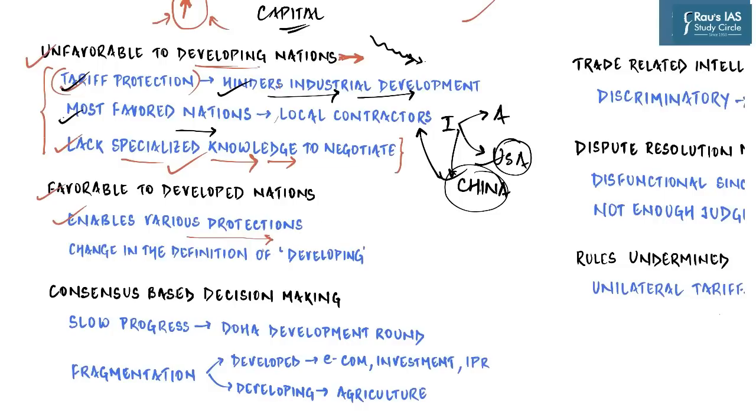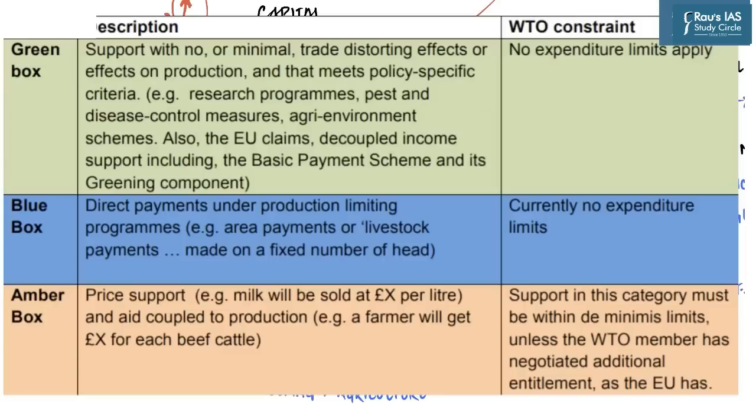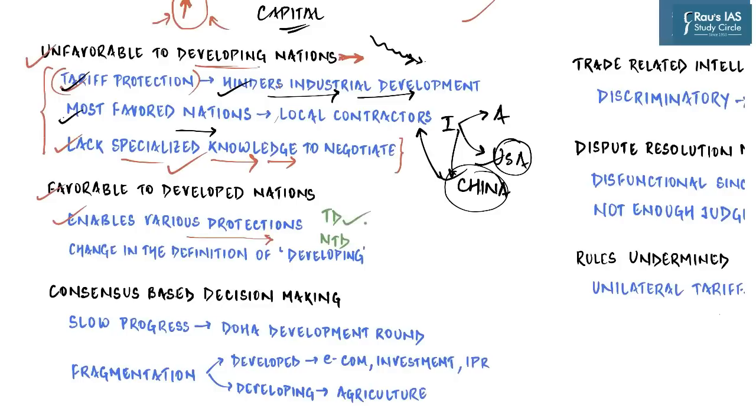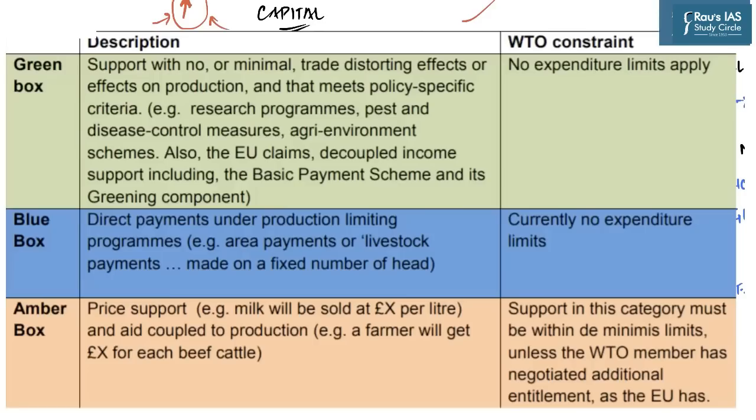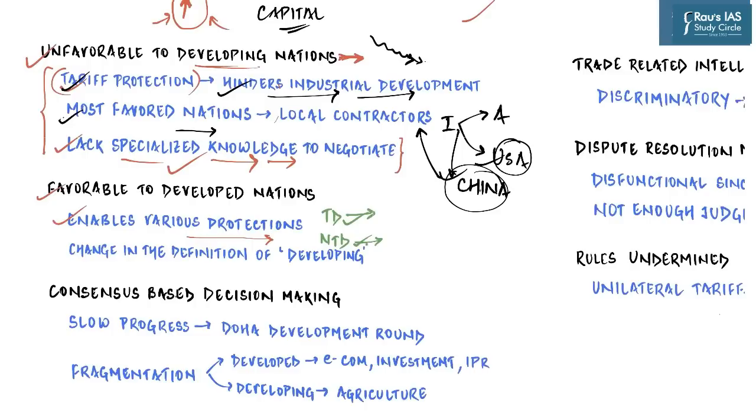It has categorized farm subsidies into trade distorting domestic subsidies and non-trade distorting subsidies. All subsidies which are trade distorting shall have to be eliminated, whereas those which are not can go on. Trade distorting subsidies are categorized under the amber box, whereas non-trade distorting subsidies are categorized under blue and green boxes, and these are allowed under WTO.